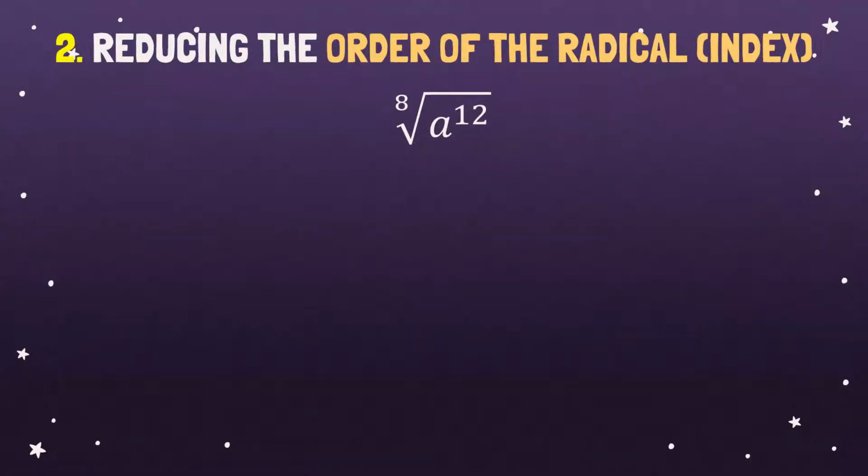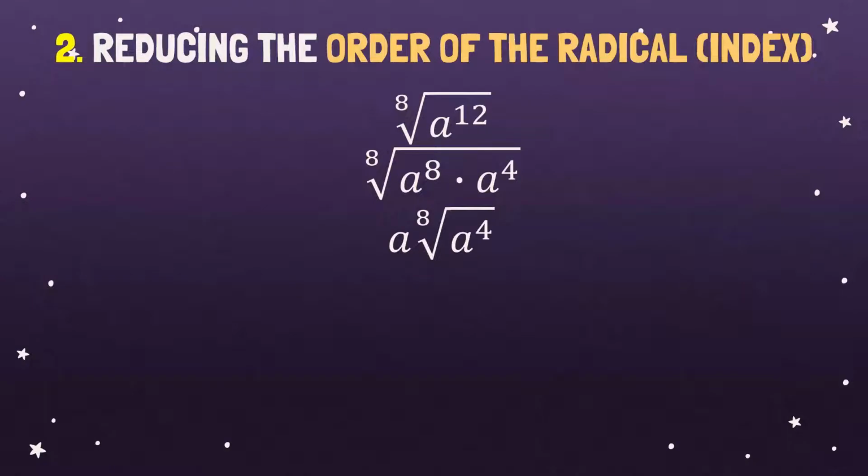The eighth root of a raised to 12. Now, find the factors of a raised to 12 that are a perfect eighth power. So a raised to 12 is a raised to 8 times a raised to 4, whereas a raised to 8 is a perfect eighth power. Okay? So the eighth root of a raised to 8 is a, and put this inside the radical sign because it is not a perfect eighth power. So we have a and then the eighth root of a raised to 4.